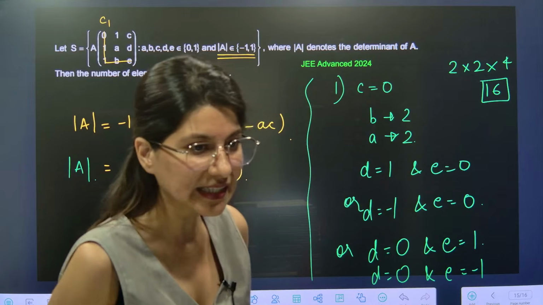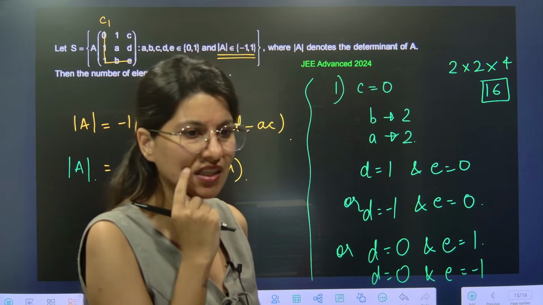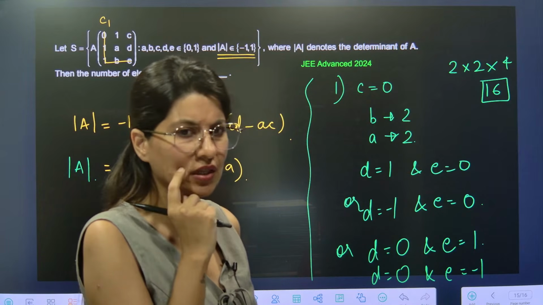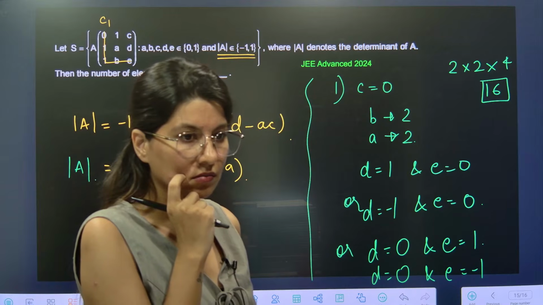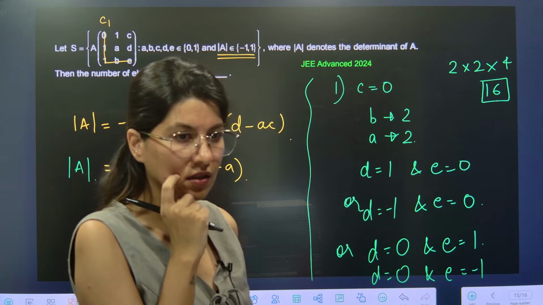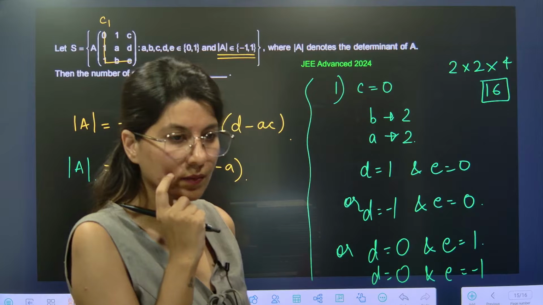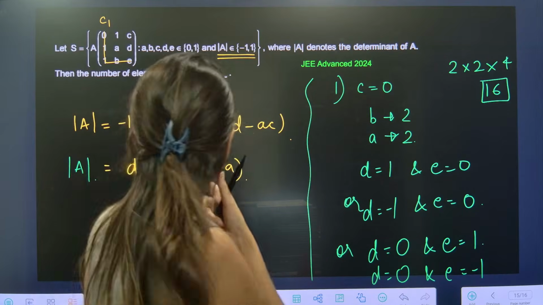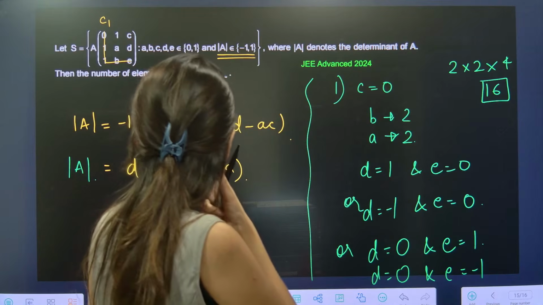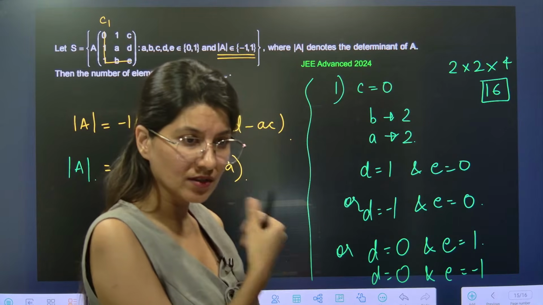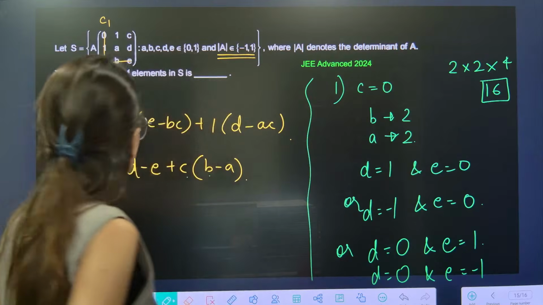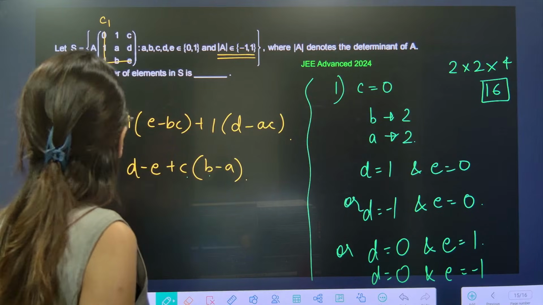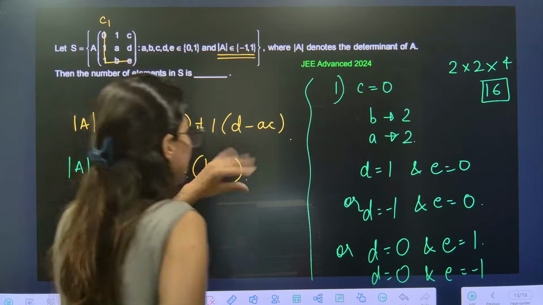Ma'am, D can't be 1. Which D are you talking about? Capital D. D cannot be 1. Small d, this question. Why D cannot be minus 1? It can be minus 1. Why not? Okay, anyway, C is equals to 0.